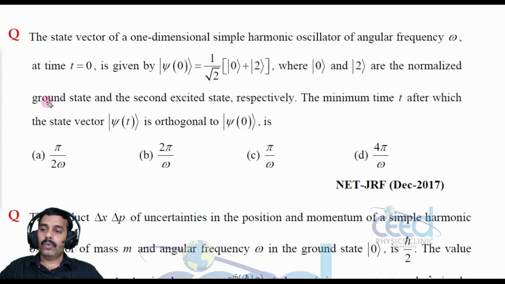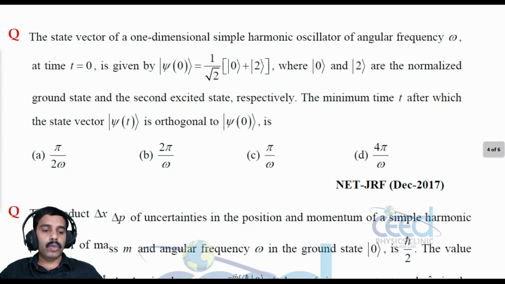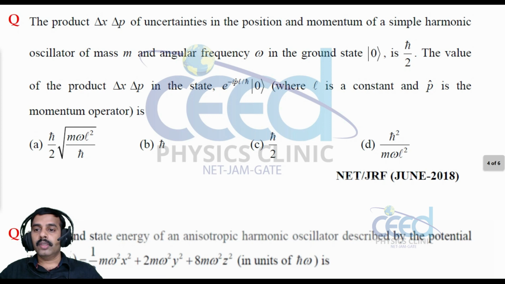Alright, beautiful question. Now let us come to another question. The product delta x delta p of the uncertainties in position and momentum of a simple harmonic oscillator of mass m and angular frequency omega in the ground state psi 0 is h cross by 2. What is the value of the product delta x delta p in the state e raised to minus i p cap L by h cross psi 0? It is a momentum operator, so it is another state, not a time evolution operator.